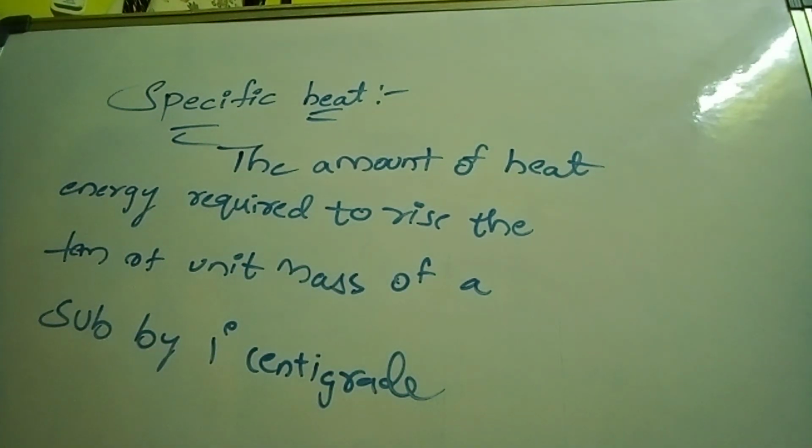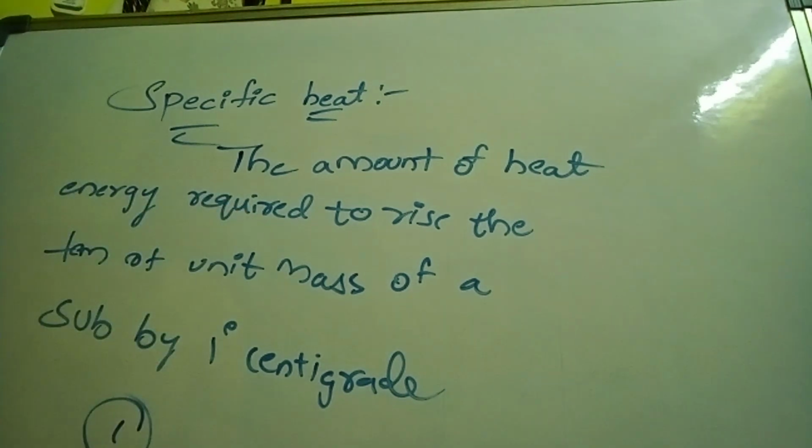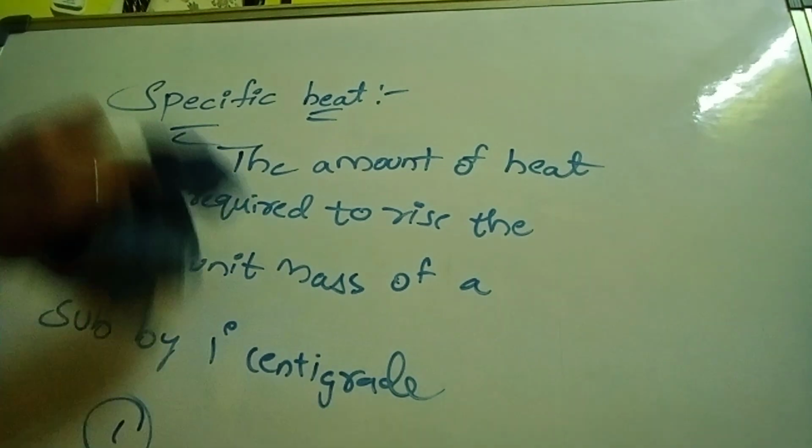1 degree centigrade is known as specific heat. That means the amount of heat energy required to raise the temperature of unit mass of a substance by 1 degree centigrade. A substance is there. We have to raise the temperature of 1 unit mass by 1 degree centigrade. For that, how much heat energy is required? That we will calculate as specific heat.